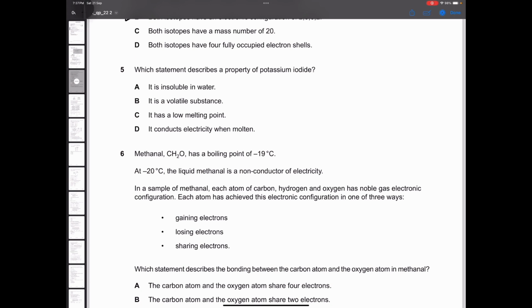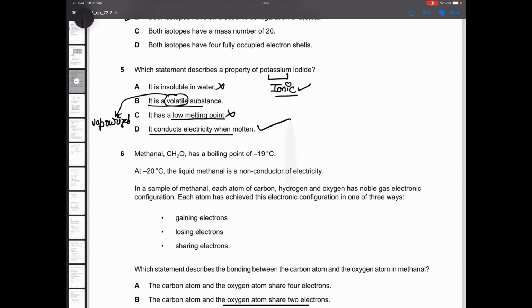Now, which statement describes a property of potassium iodide? It is insoluble in water. No. It's an ionic compound. Ionic compounds are soluble in water. It is a volatile substance. Volatile means it gets vaporized easily. So no, it is not a volatile substance. Ionic compounds have a high melting point, so this is also incorrect. It conducts electricity when molten. When ionic compounds are molten, they dissociate into ions. Then they can carry the charge. So D will be the correct one. Next question.